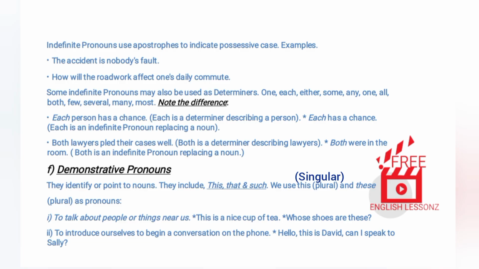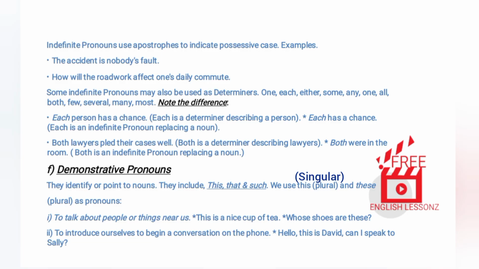F. Demonstrative pronouns. They identify or point to nouns. They include this, that and such. We use this, singular, and these, plural, as pronouns: 1. To talk about people or things near us. Example, this is a nice cup of tea. Whose shoes are these?